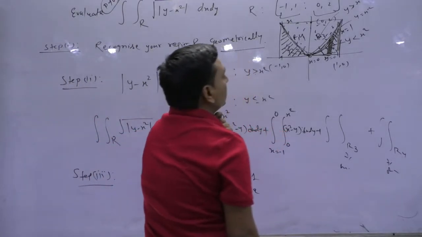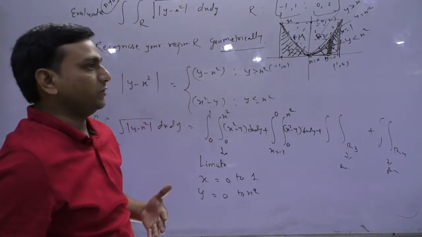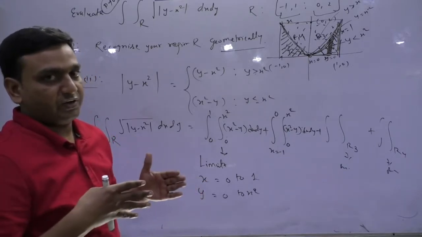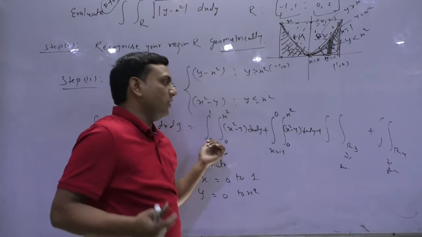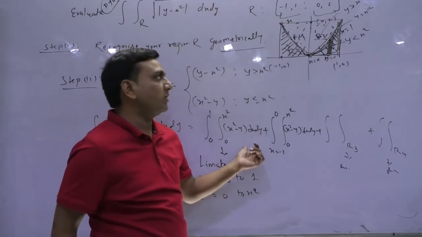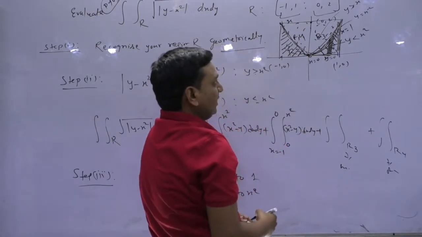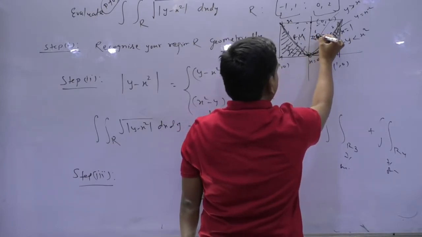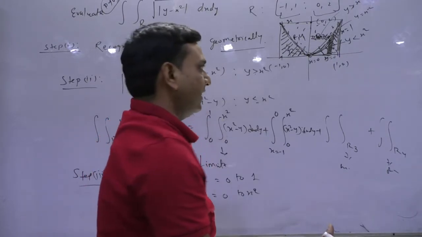So for r3, if I take a rectangular strip, see, if you want to clarify the concept, I always say do all the postmortem with a nice question. In that manner, suppose that here you work with x constant. The answer takes just 2 minutes, but we can explore and refine our concepts over this question very beautifully. So what I can do is, suppose I want to take y's limit as constant, so I can take such a strip. Again I am saying you are free to choose, ultimately you have to calculate the integral, that's it.